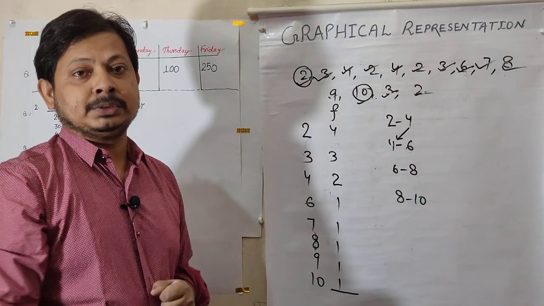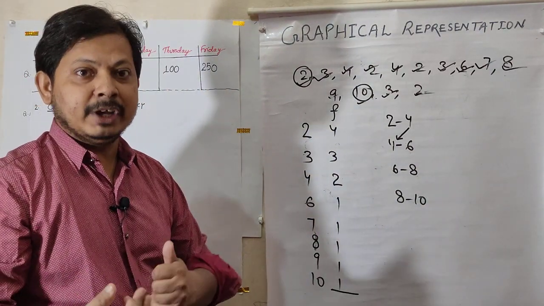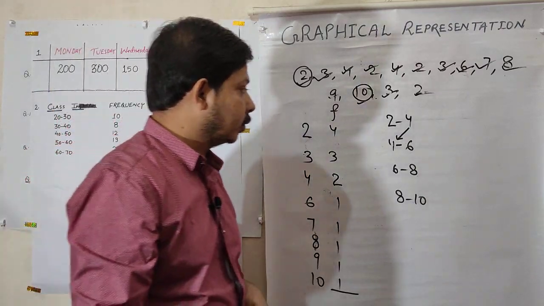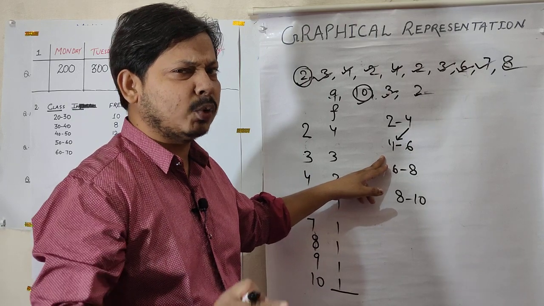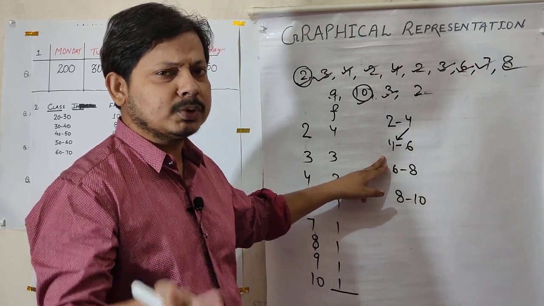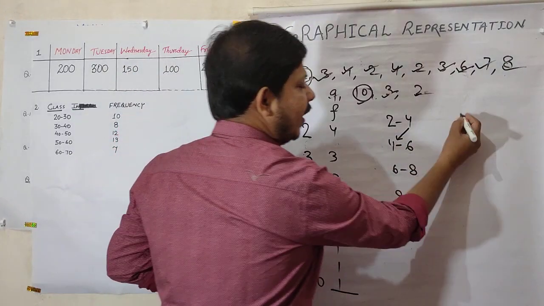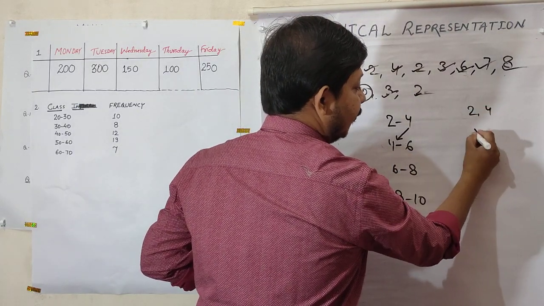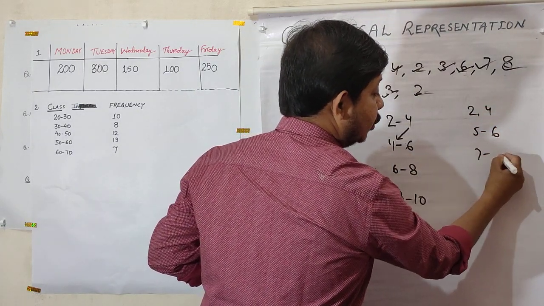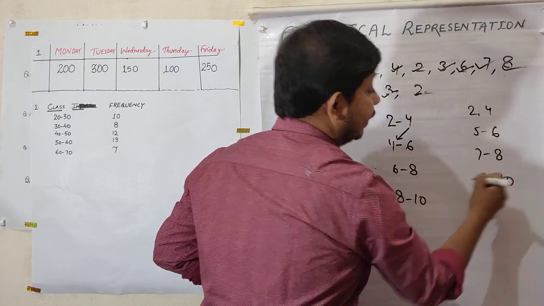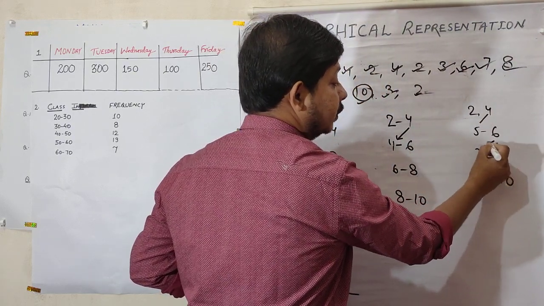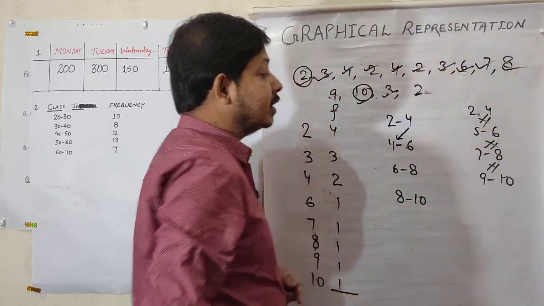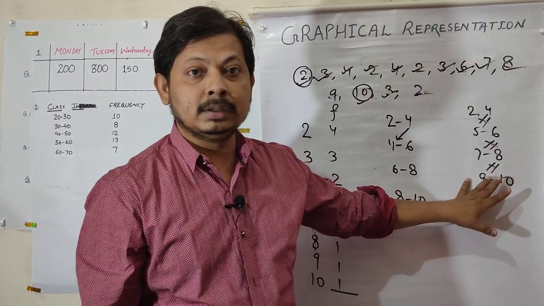that is continuous. Sometimes we have discrete data also. I will speak about that one. So this is continuous data. In a very short manner, I just wanted to tell you what is continuous and what is discrete. Suppose I write here 2 to 4, then 5 to 6, then 7 to 8, then 9 to 10. Check here, these are not equal, these are not equal. So this is discrete data.